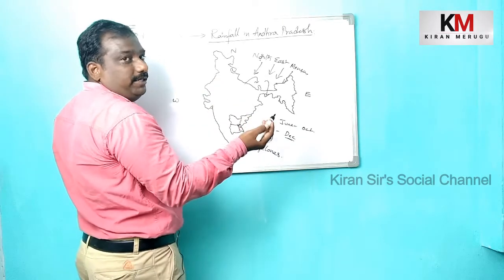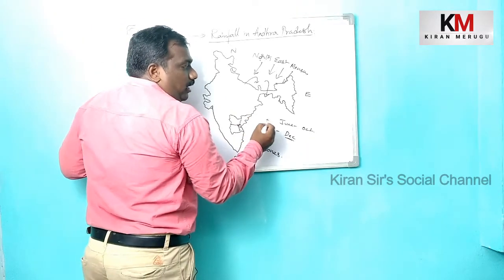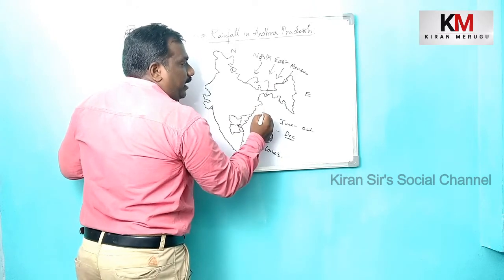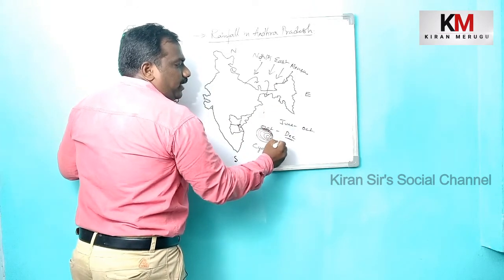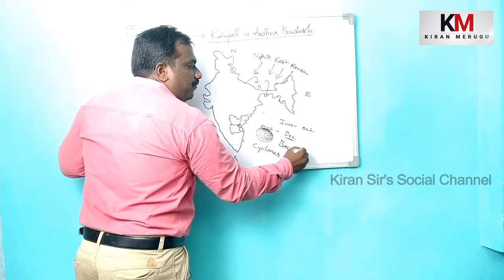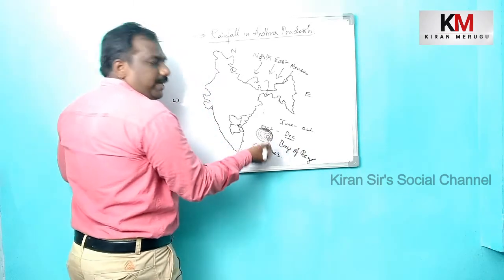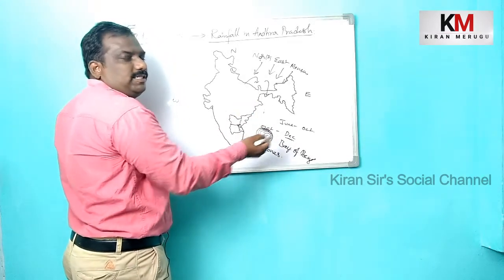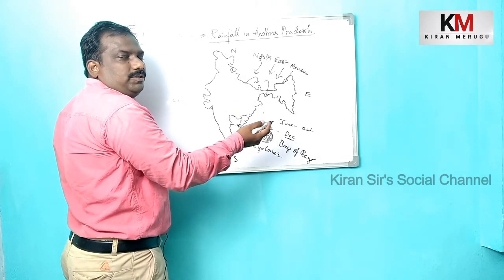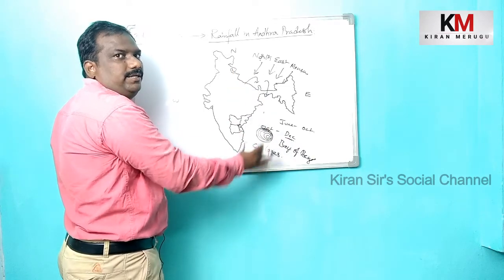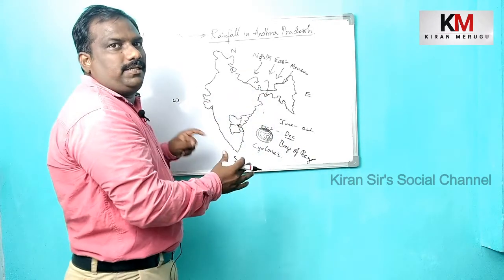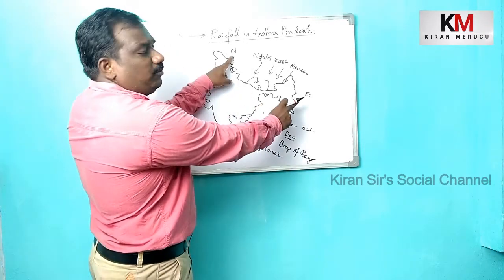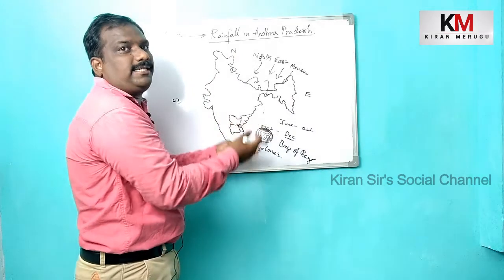And another important thing is, during the northeast monsoon time only, here in the Bay of Bengal, we can see the cyclones. This is the cyclonic time. So in the Indian climate, what is the cyclonic time? Between October and December, which means the northeast monsoon time, cyclones may rise here.